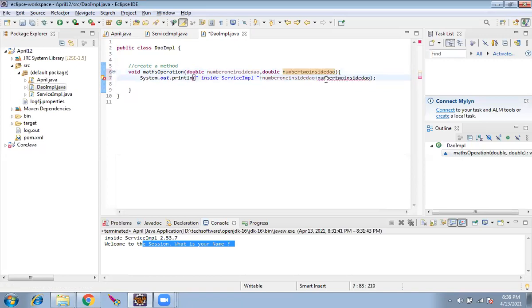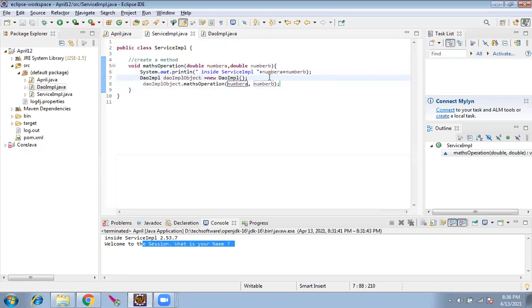Rajesh, why are we writing number 1 inside DAO and number 2 also inside DAO? I didn't get your point. Why are we writing both numbers in DAO? No, because I'll tell you. This addition I want to remove from here also. I don't want to do addition here. I want to do the addition in DAO. I don't want to do it in the service.